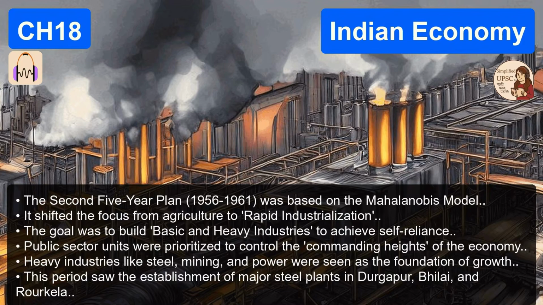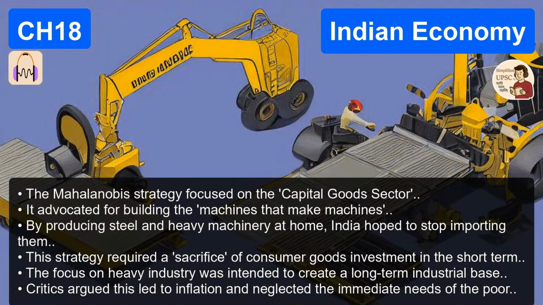But then came the second plan, the Mahalanobis model. PC Mahalanobis. This feels like the moment the plot really thickens in Indian economic history. This is absolutely the major turning point. The second plan from 1956 to 1961 shifted the focus entirely. Away from agriculture. Right. Mahalanobis argued that if you want to be self-reliant in the long run, you simply can't just keep importing your machines from the West. You have to make them yourself. Not just make them, you need to build the machines that make the machines. Oh, wow. This is what we call the capital goods sector.